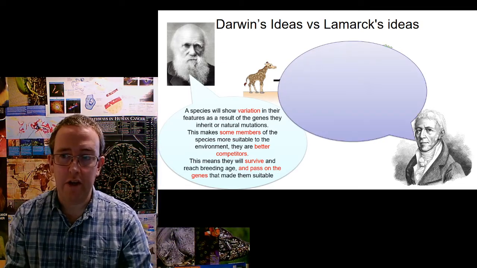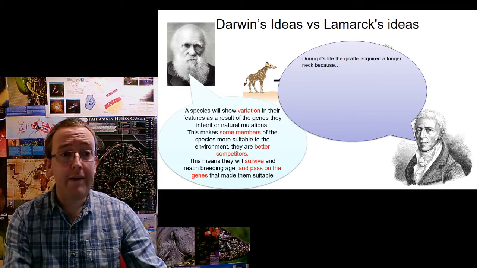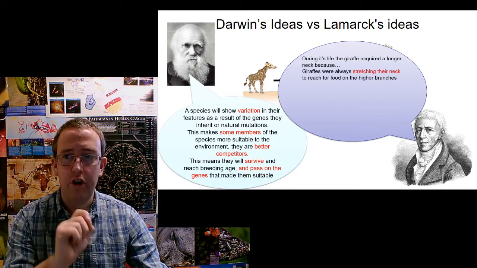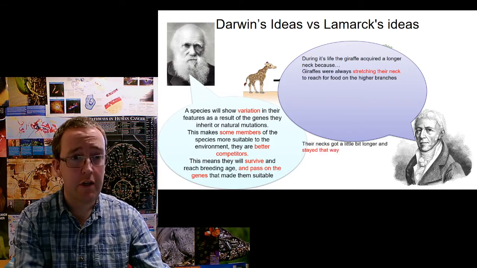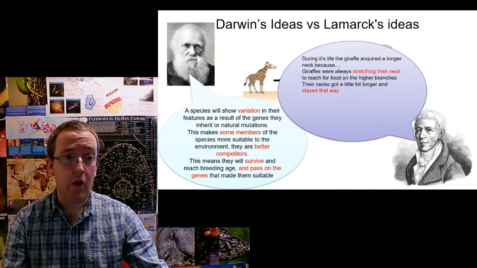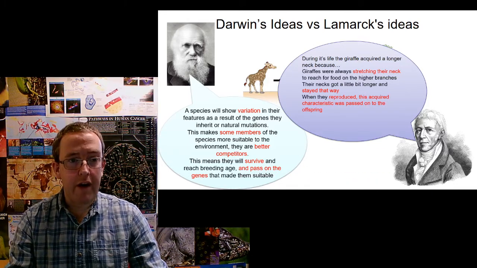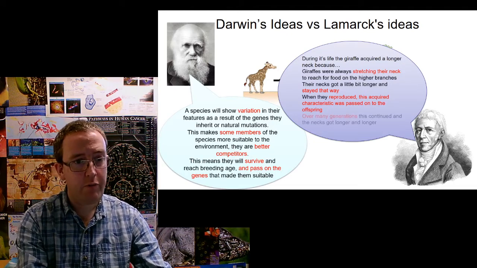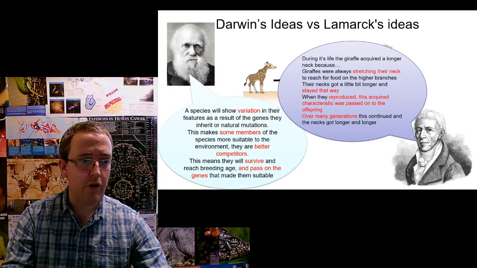Lamarck's idea, on the other hand, would have gone like this. During its life, the giraffe acquired a longer neck, so acquisition of a longer neck, because giraffes were always stretching their neck to reach food on high branches. Okay, their necks get a little bit longer, and then they stayed that way. And when they reproduced, that acquired characteristic was passed on to the offspring. And over many generations, this continued and the necks got longer and longer.